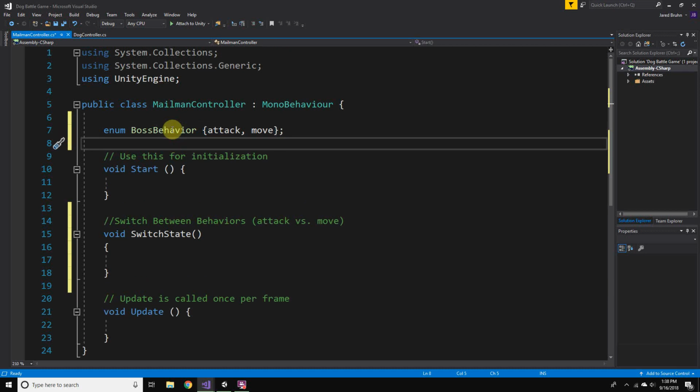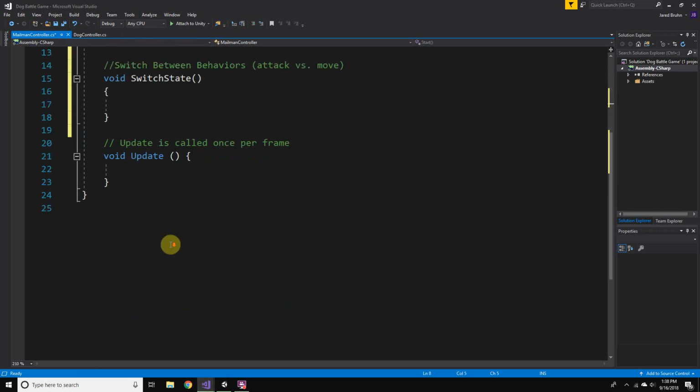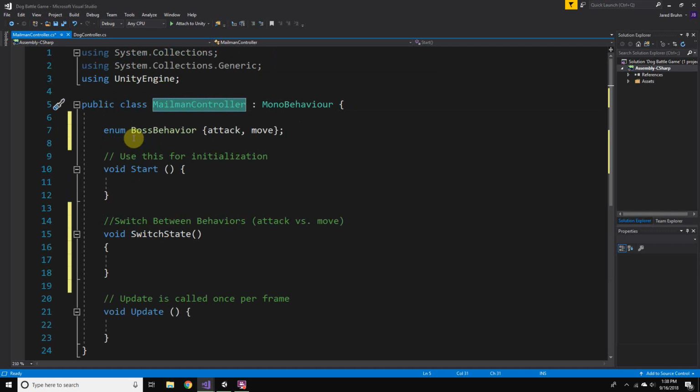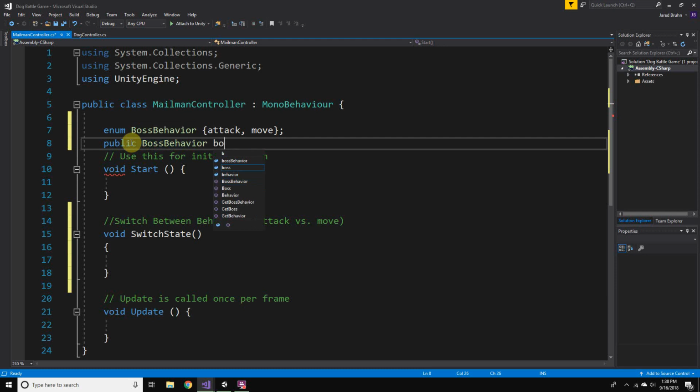Once we've created this enumeration, we've defined what this enumeration means, but also this class, mailman controller, should have its own boss behavior. So we're going to make a public boss behavior, and we'll just call it boss behavior, but lowercase.